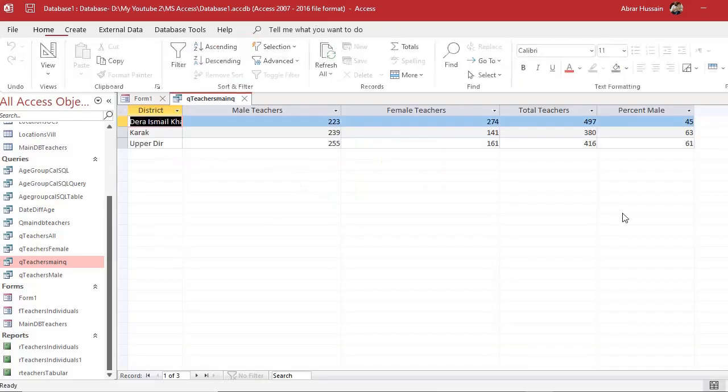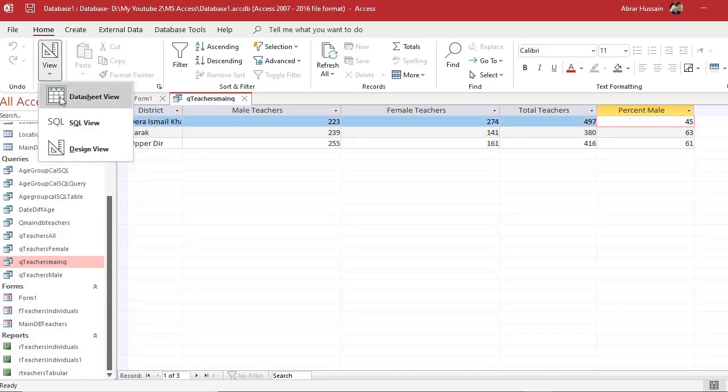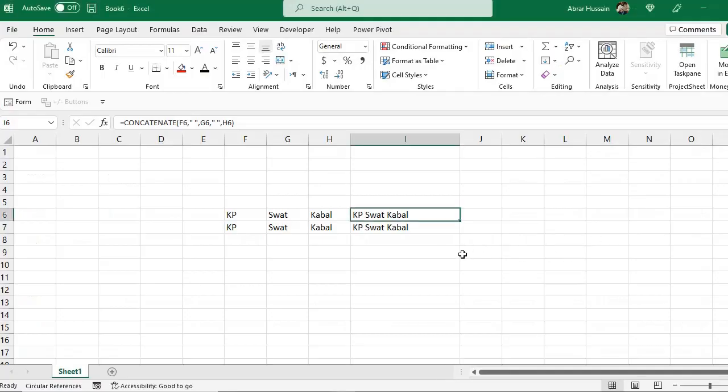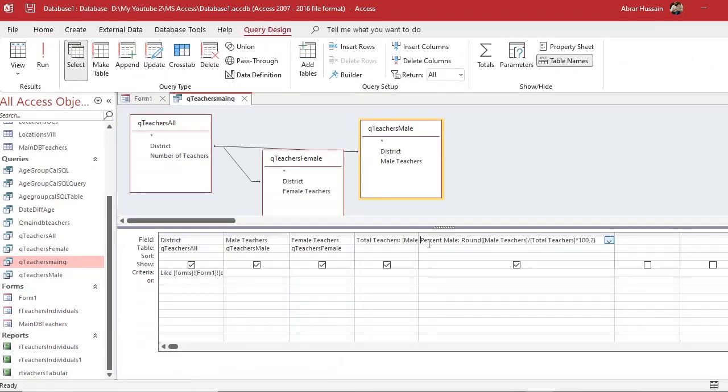And now you will see you don't have those decimal points. Or if you come here and just type 2, it will show 2 decimal points. See here. So these are the simple techniques you can use for analysis in the Microsoft Access queries.